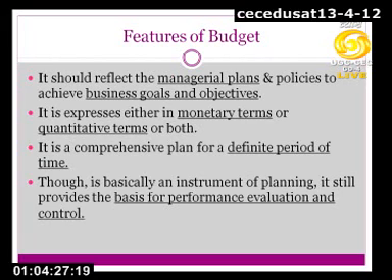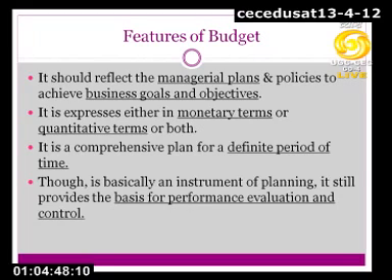Now, after this, I would like to talk about the features of a budget. The first important feature is that it should reflect the managerial plans and policies to be achieved during any particular period. The second feature is that it is expressed in monetary terms or quantitative terms or both. Why am I using two terms, monetary and quantitative?